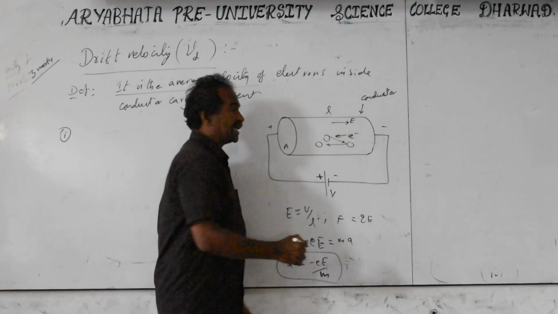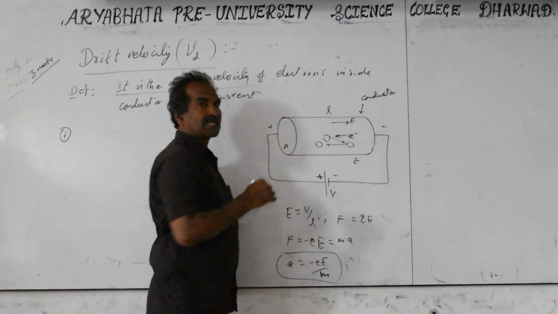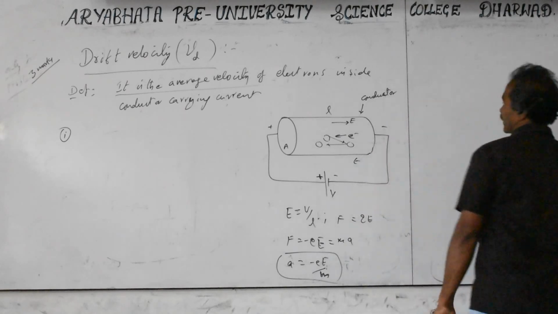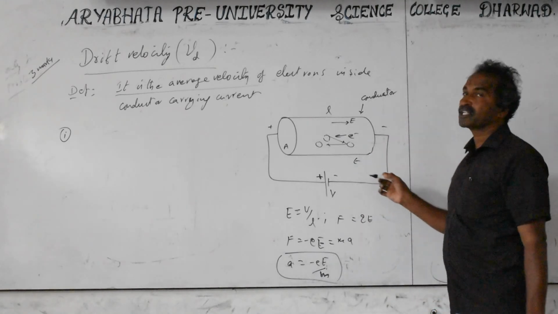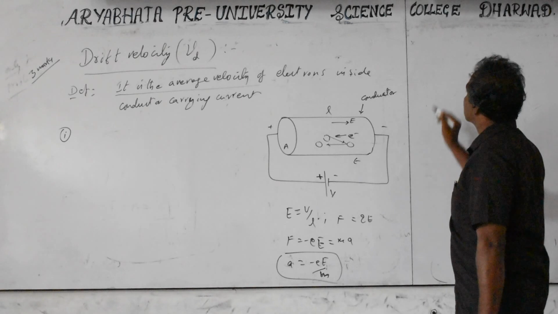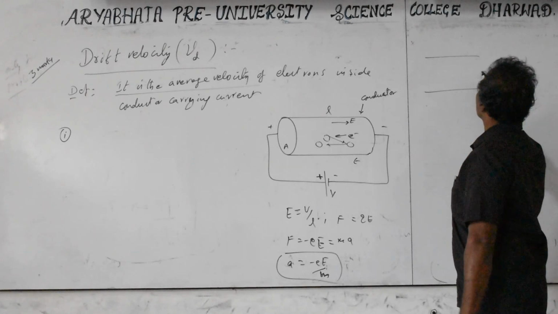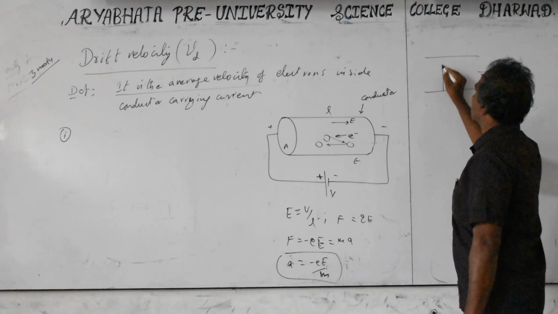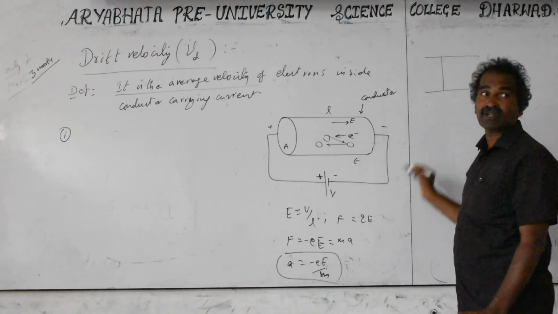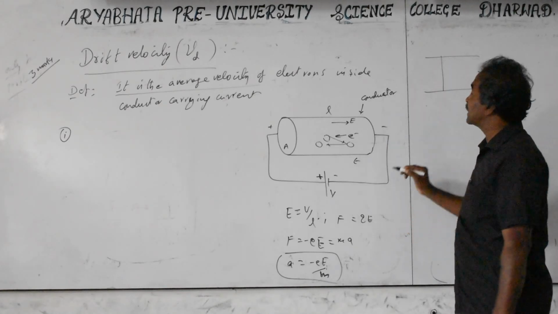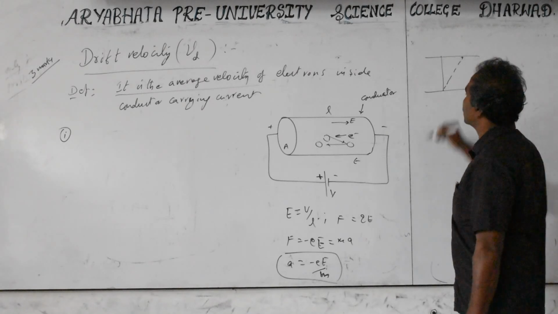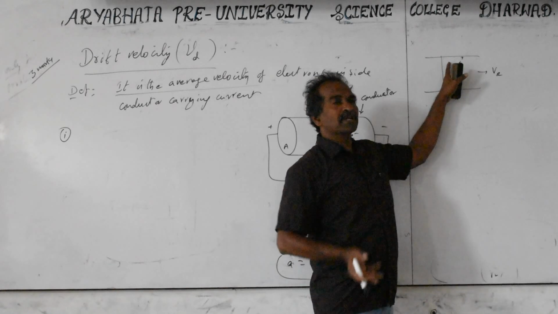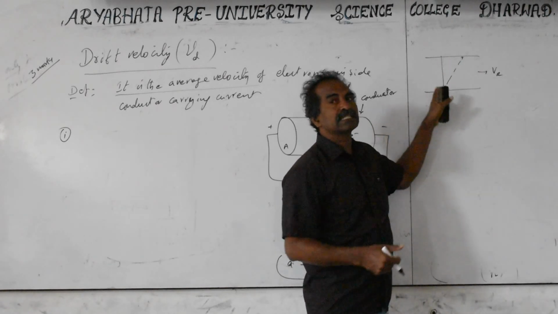In the time t, then drift velocity. Drifting means it is moving under a force. It wants to go in one direction, but it is forced to travel in another direction. In case a person wants to swim across a river, the river flows this side, and you want to swim in this direction. You cannot go straight. Why? Because the river pushes you in its own direction. The result is you will be drifted. It's called drifting. You will be drifted in the direction of the river flow. So you want to go in one direction, but you are pushed in another direction by the external force. That is nothing but drifting.